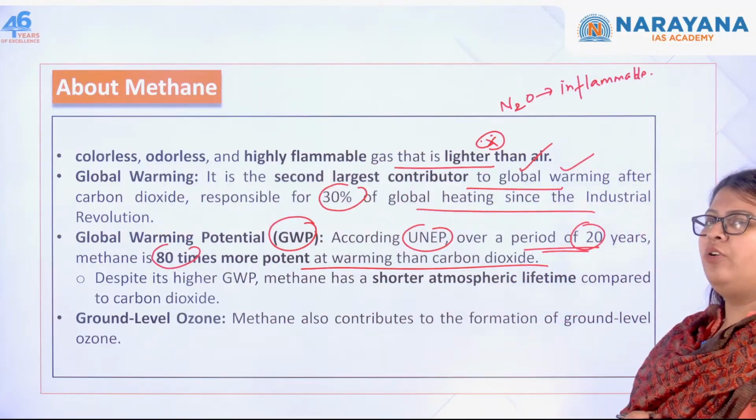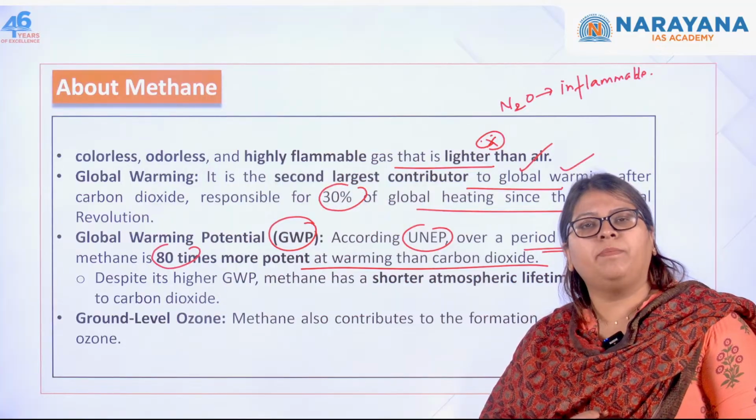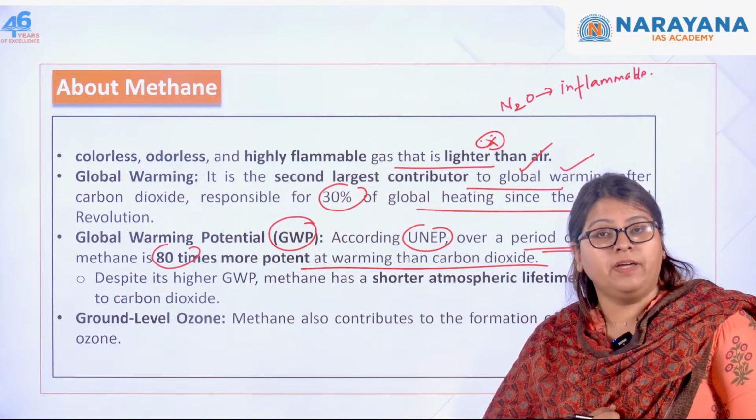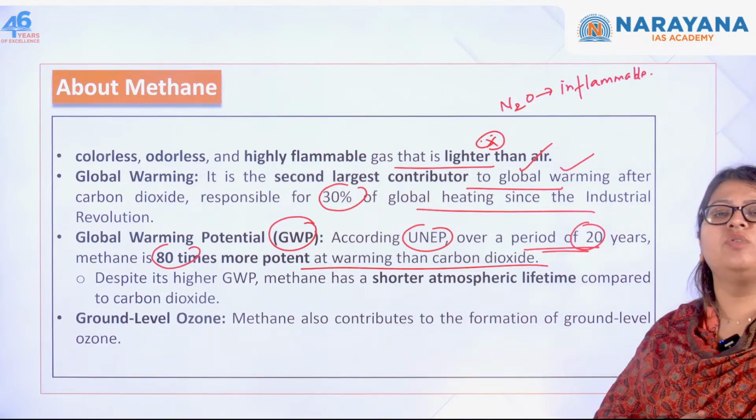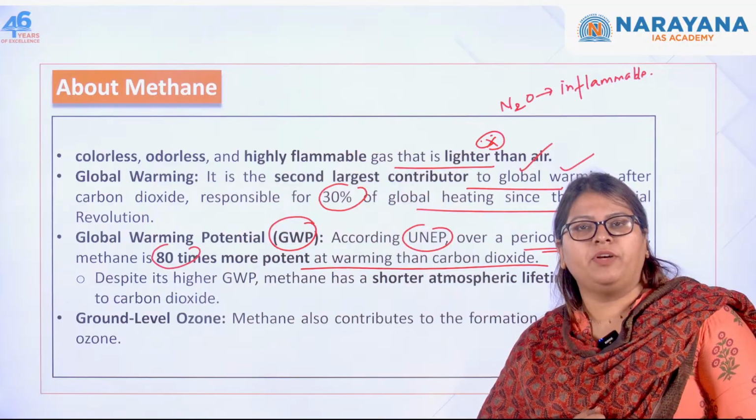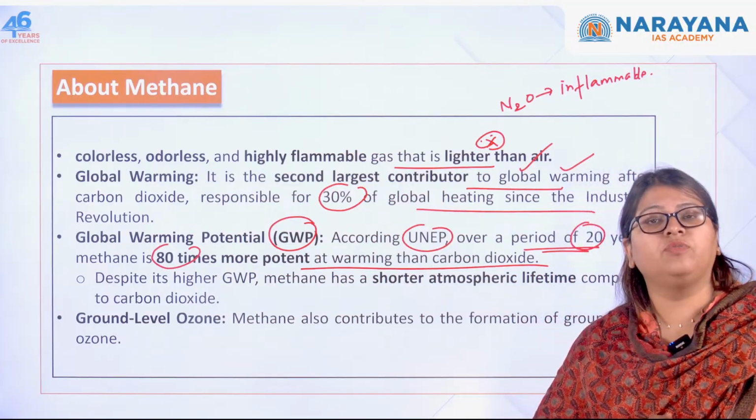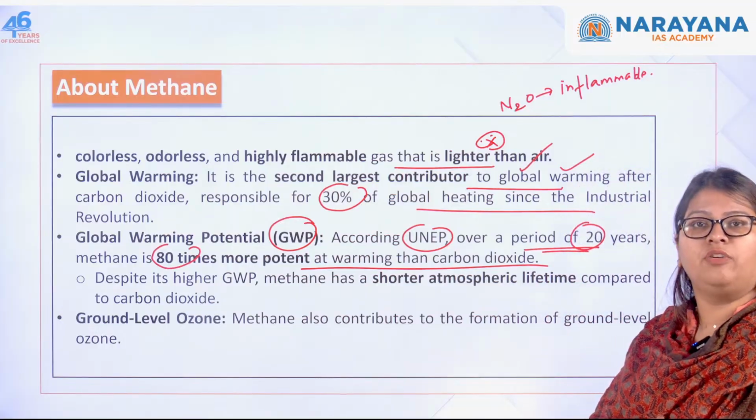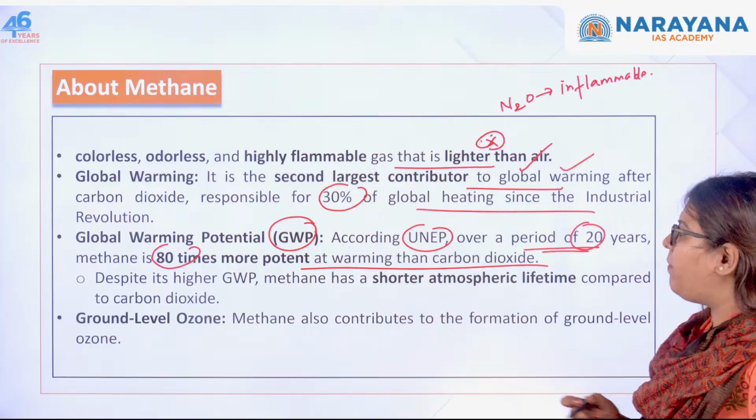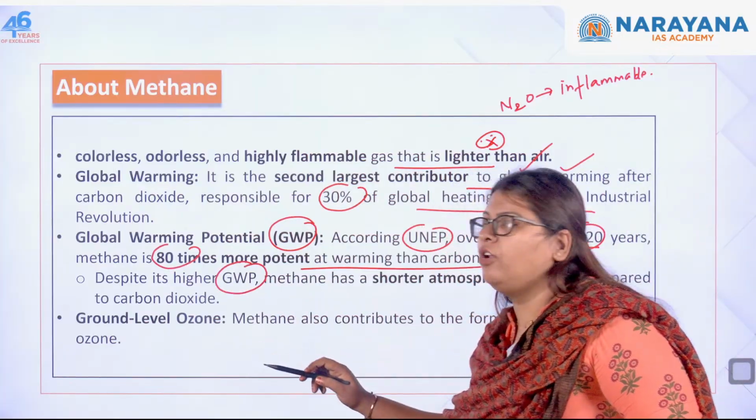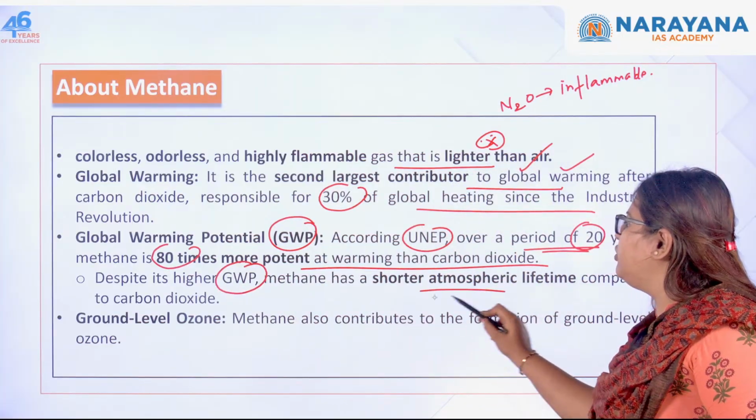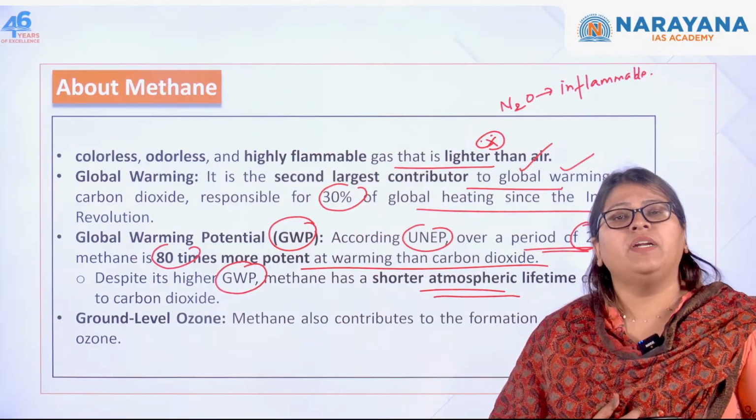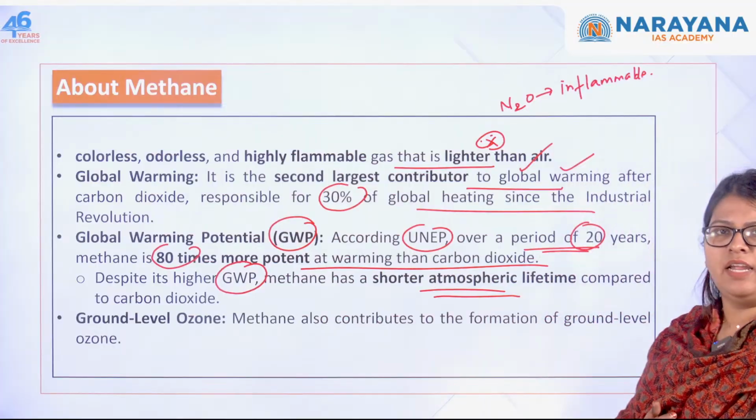We'll have to reorient our policies, or there has to be a paradigm shift in order to control these kinds of greenhouse gas emissions, because these are so many times more harmful when compared to carbon dioxide. We saw nitrous oxide, which was 273 times more potent. Okay, it has more potential than carbon dioxide. So despite having this global warming potential, methane has a shorter atmospheric lifetime. That is, it won't stay in the atmosphere for 117 years and all, just like nitrous oxide.